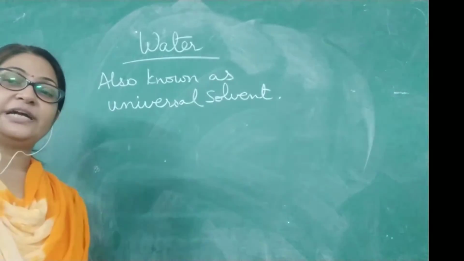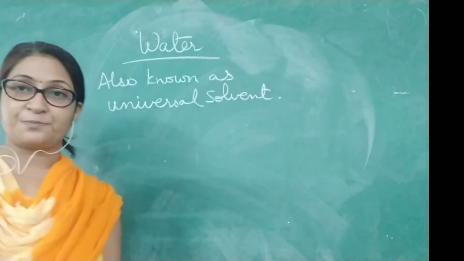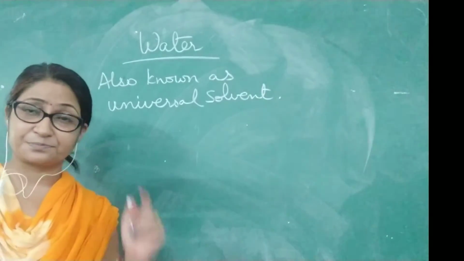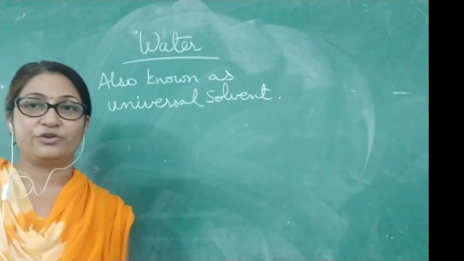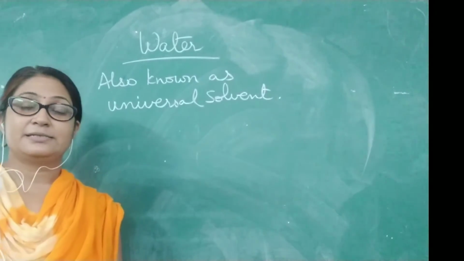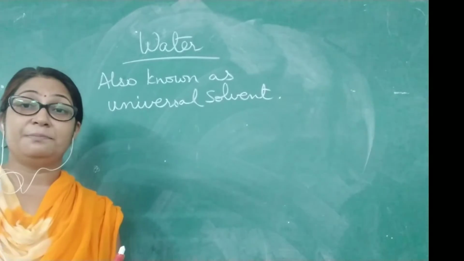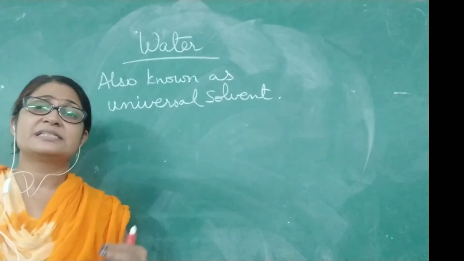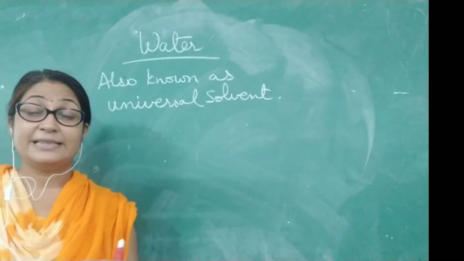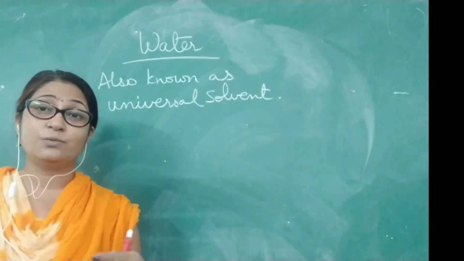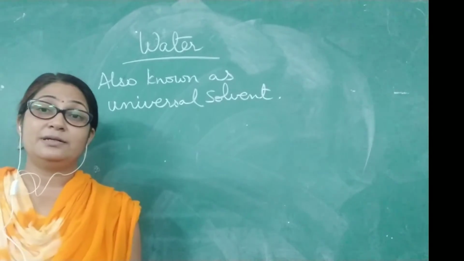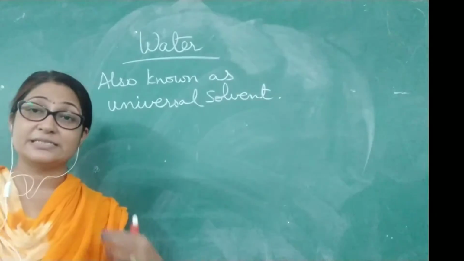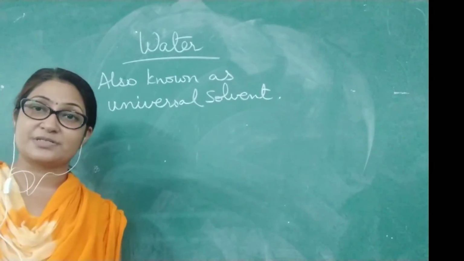Now all that water that we receive from the ground, from the surface of the earth, is not clean. It may contain some impurities like dust particles, some germs can be there, some sand particles can also be there, some stones can also be there. That means the water which we are receiving directly from the ground cannot be consumed for all our purposes, for all our work.